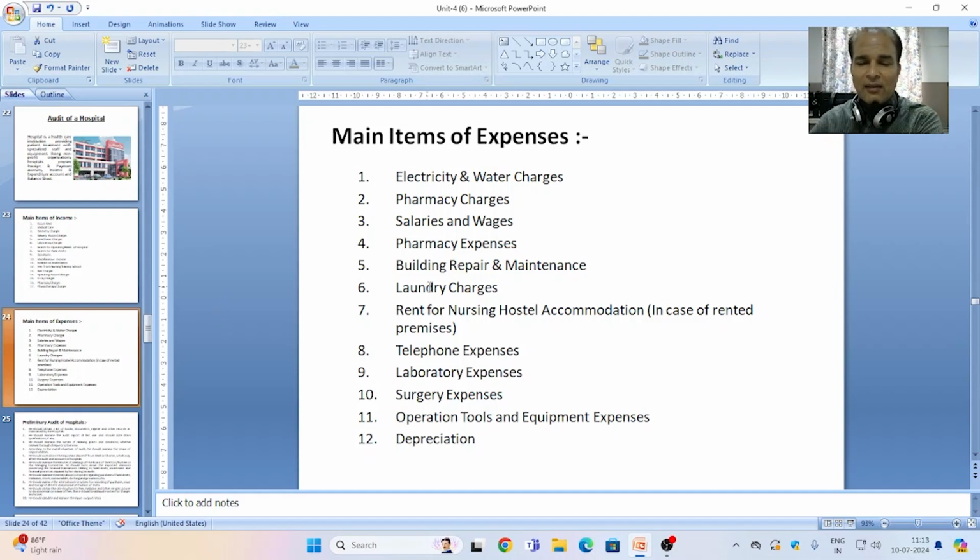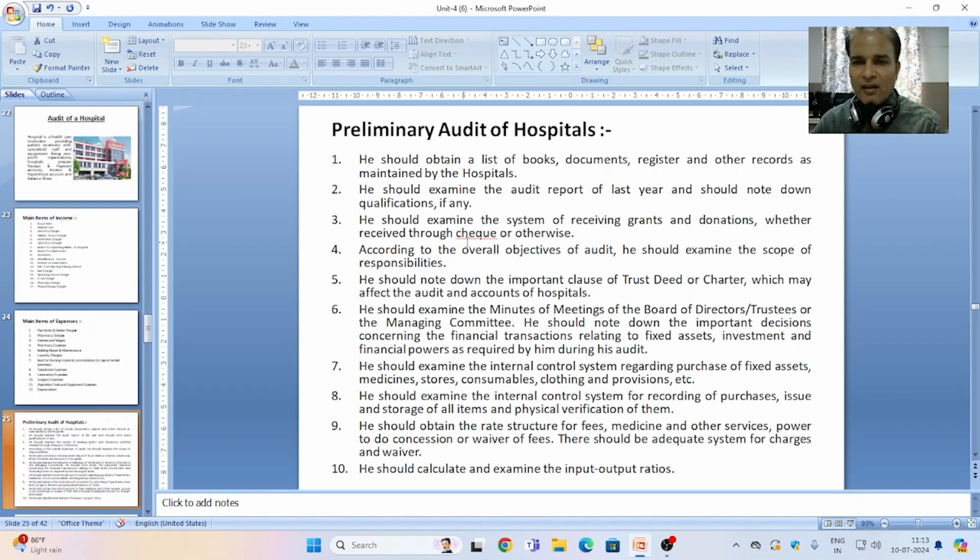But before starting the audit of a hospital, an auditor is required to get a preliminary knowledge of the hospital with the help of a preliminary audit. In the preliminary audit of a hospital, the auditor should obtain a list of books, documents, registers, and other records as maintained by the hospital. This assists the auditor to set the extent or the scope of the audit of that particular hospital.